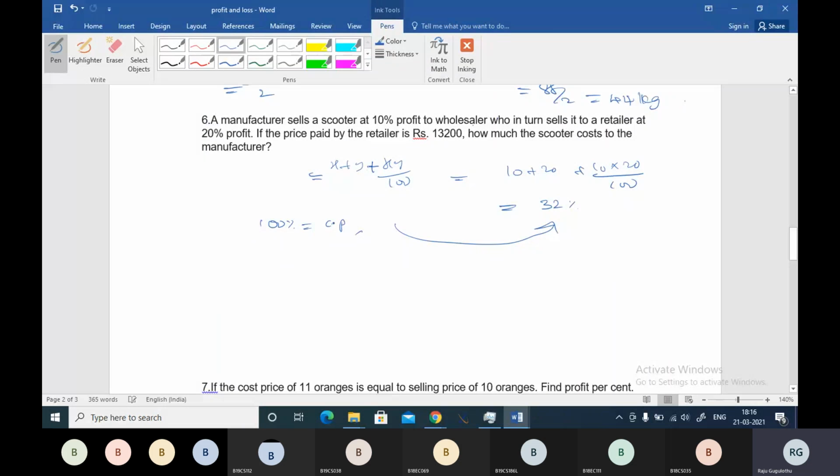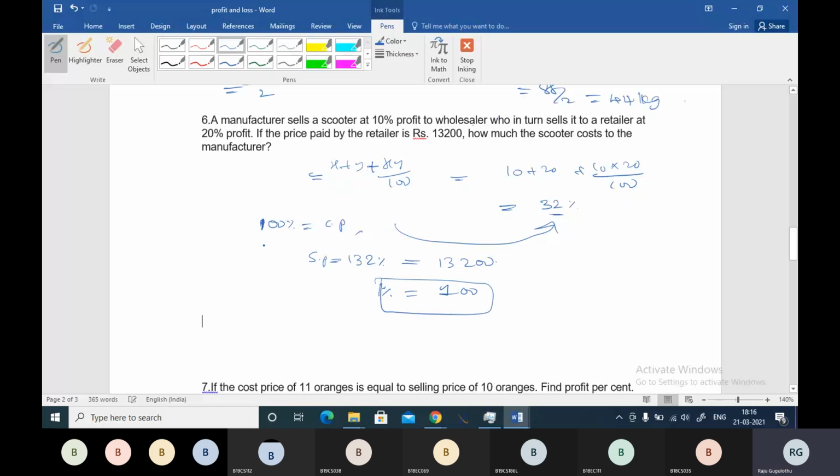Of course, there are two transactions, but you are selling at this 32% profit. So the selling price will be 132 percent, that is given as 13200. From there, 1% is 100, and you should tell what is the cost price of the scooter.